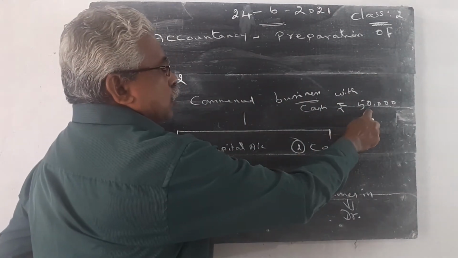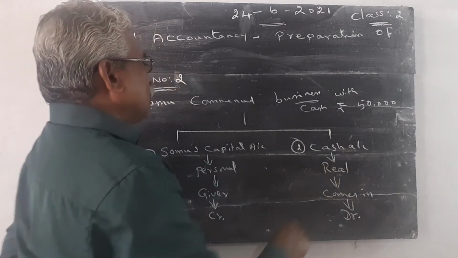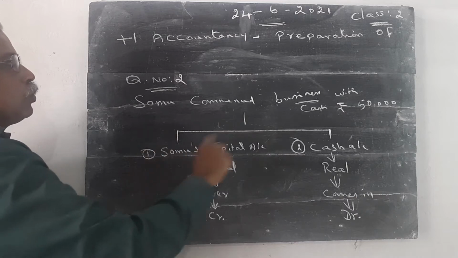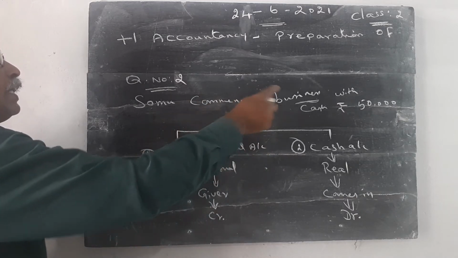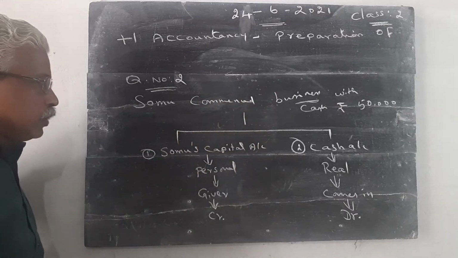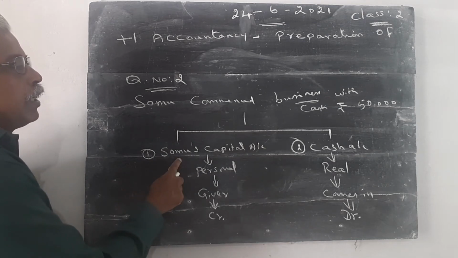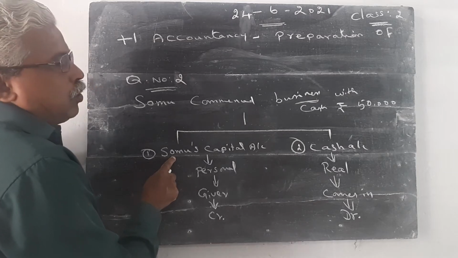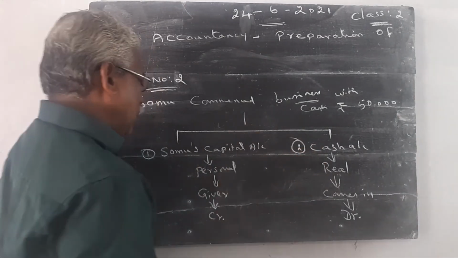So this 50,000 rupees comes into the business. Somu is the giver. First we have to classify the two accounts. All transactions contain two accounts. Number one, Somu's capital. Number two, cash account. Somu's capital is the personal account. Cash account is the real account.